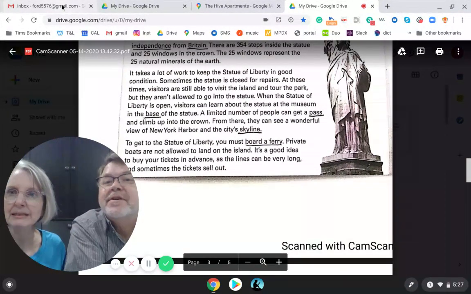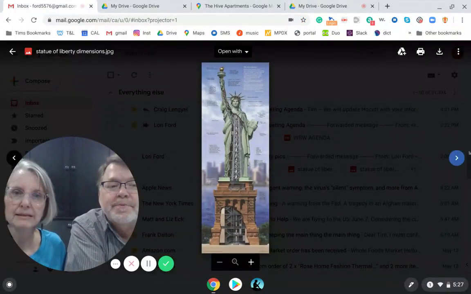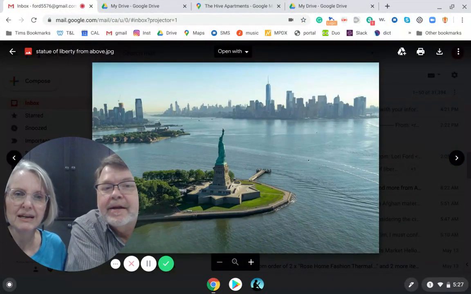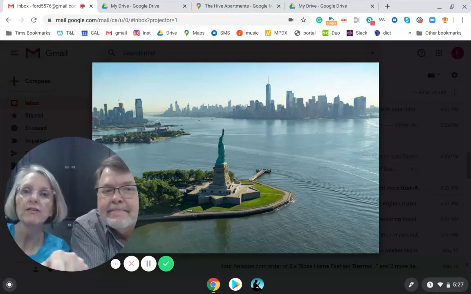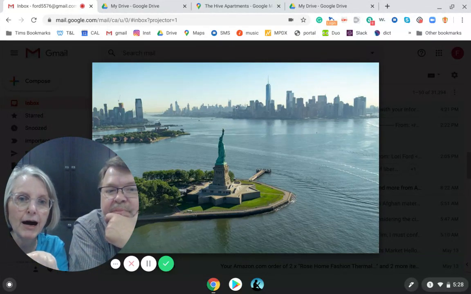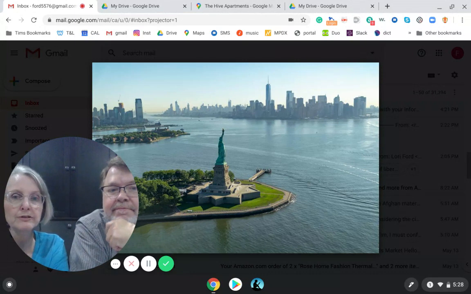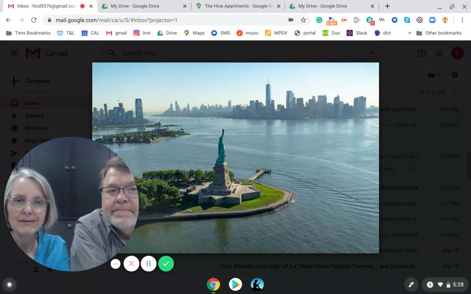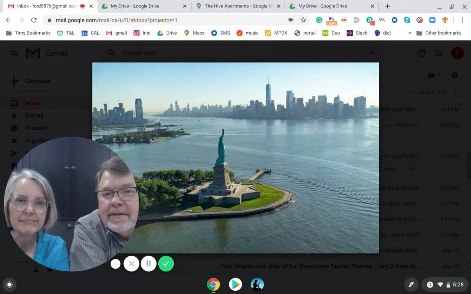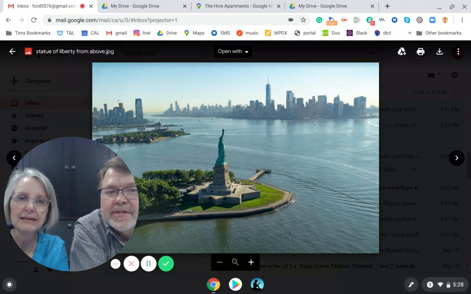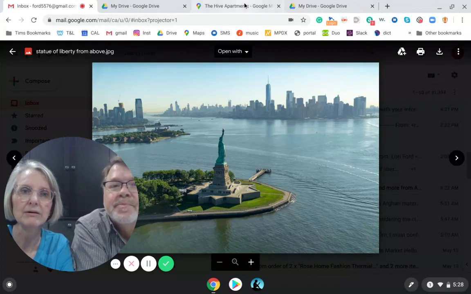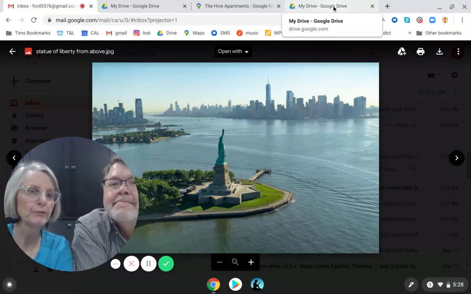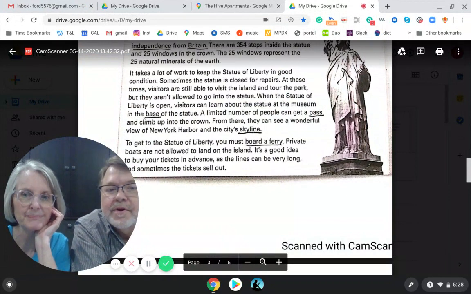Let's go look at another picture. That first picture we had up right here. There you go. It shows the skyline of New York City. So you can imagine if you climbed up all those stairs and you were up at the top, you would get probably the best view of that skyline. Really good view. Now, interesting, this is a different city. This is Newark, New Jersey. Wow. So this is New York City, Manhattan, like two different states. Yeah, this is a different state. Now, you grew up pretty close to there, right? Yeah, I grew up in Connecticut. We'll show you on a map in a little bit.